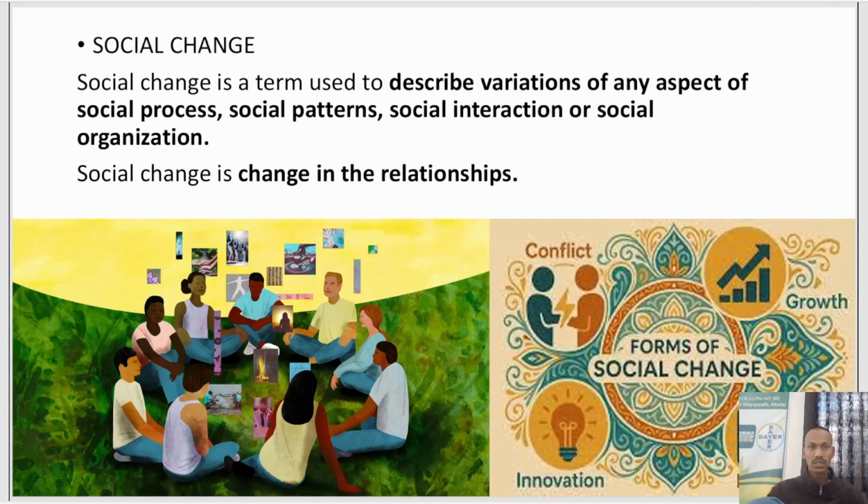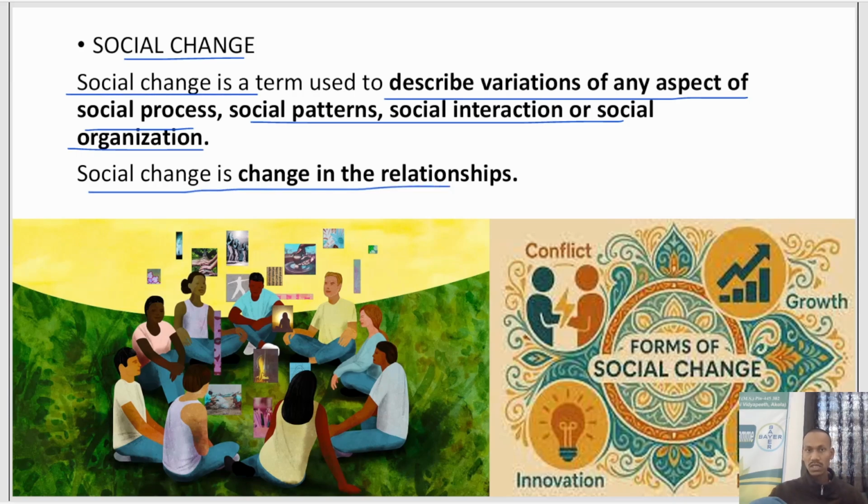Then, social change. Social change is a term used to describe variations of any aspect of social process, social pattern, or organization. So the change or variation in things such as social processes, social patterns, social interaction, or social organization is called social change. Social change is change in relationships as well.